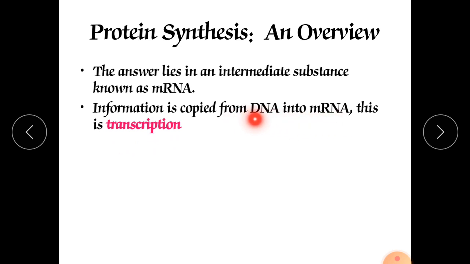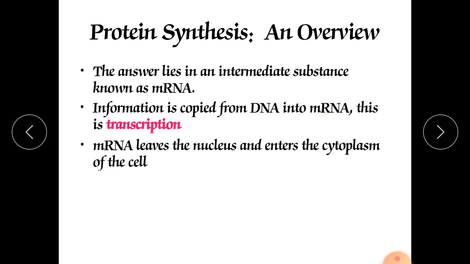From the original double-stranded DNA, the information is copied in the same sequence into mRNA, and this is transcription. From one double-stranded DNA, carrying the same sequence and the same information, they prepare the single-stranded mRNA, which is the factor required for protein synthesis.